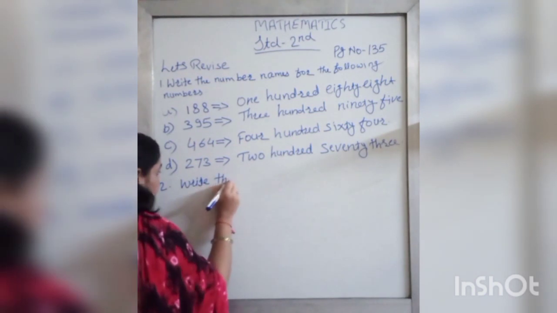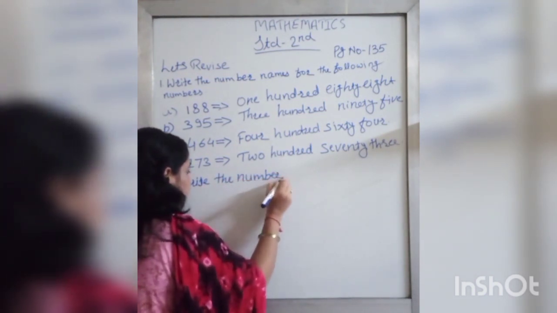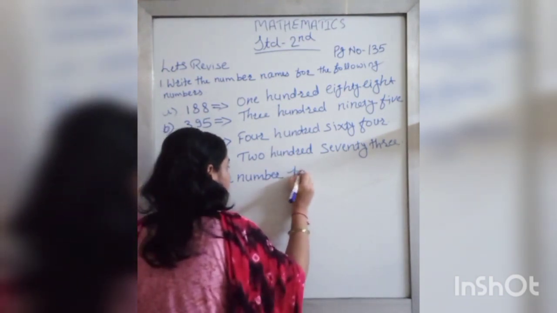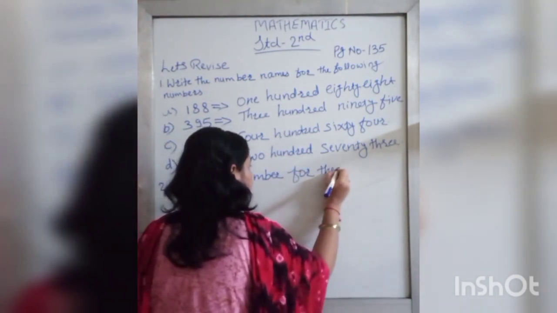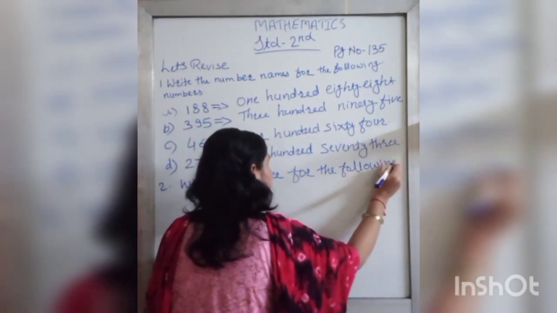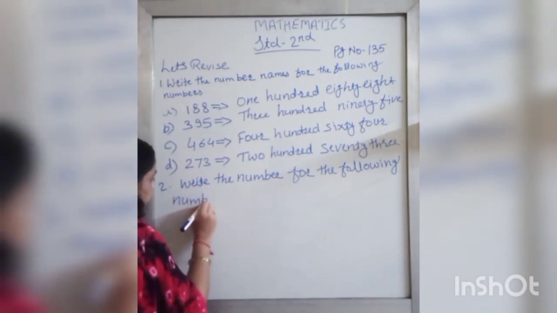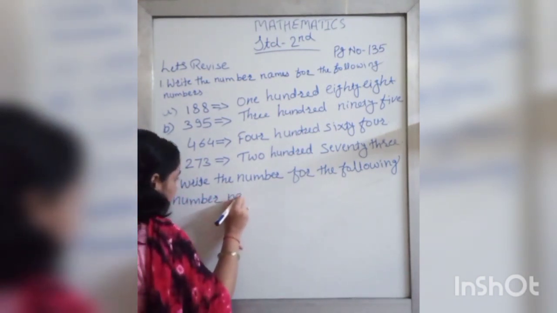Write the numbers for the following number names.